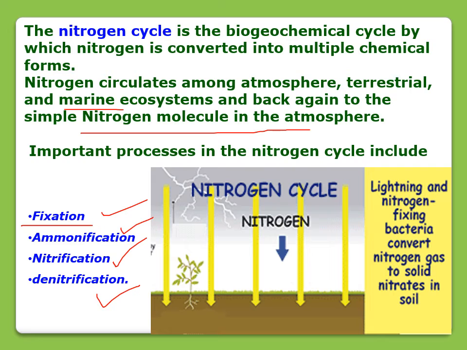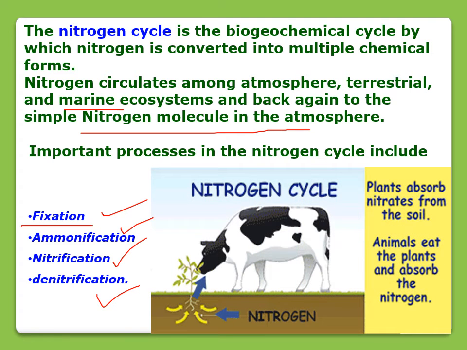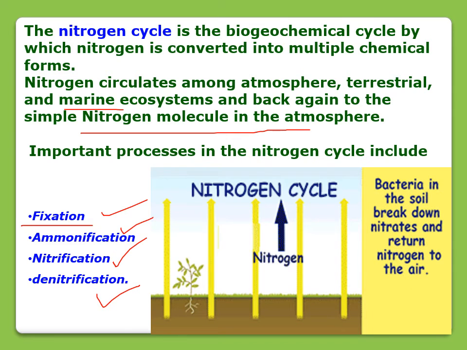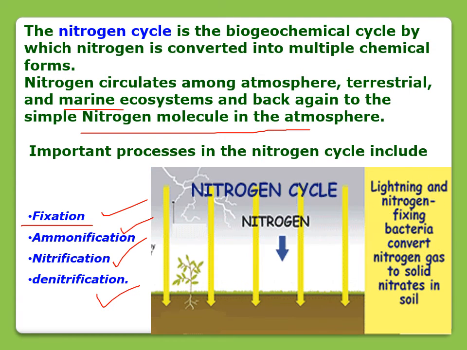What is nitrogen fixation? In the starting of this nitrogen cycle, I told you that nitrogen cannot be consumed by living organisms directly. Here you can see that plants absorb nitrates from the soil and animals eat the nitrogen, right? And when animals die, decomposers break down animal waste and dead animals, and some bacteria in the soil break down the nitrates and return the nitrogen to the air. So this was the nitrogen cycle.